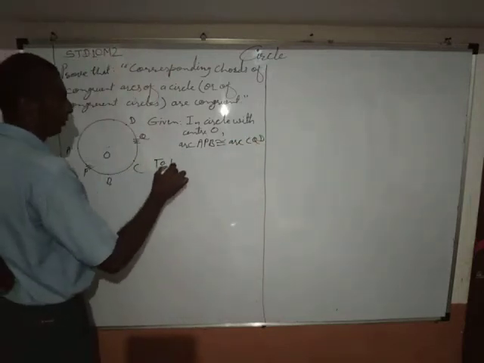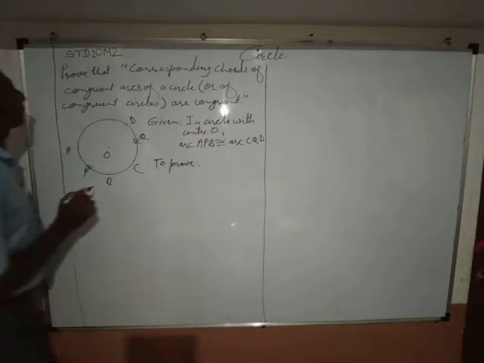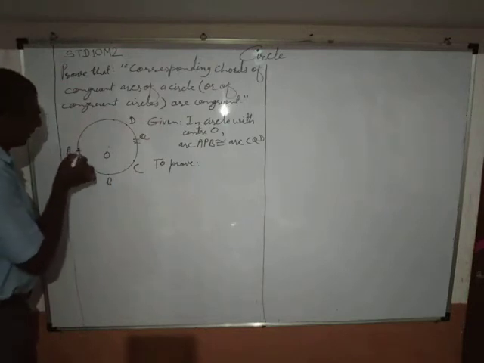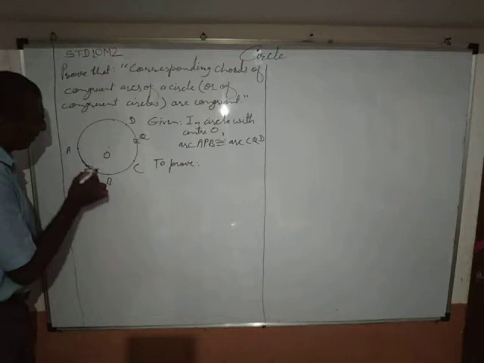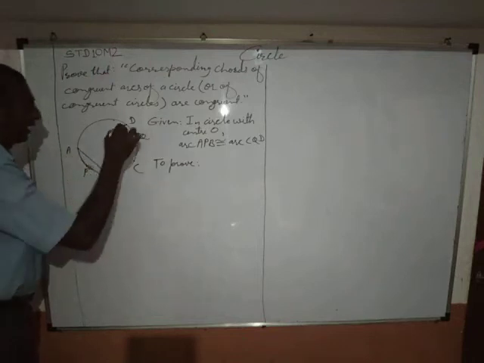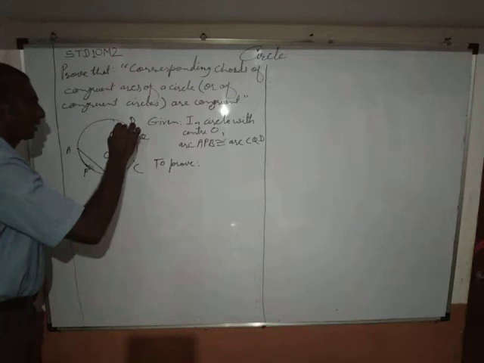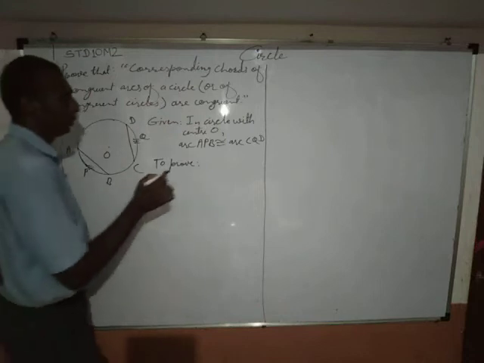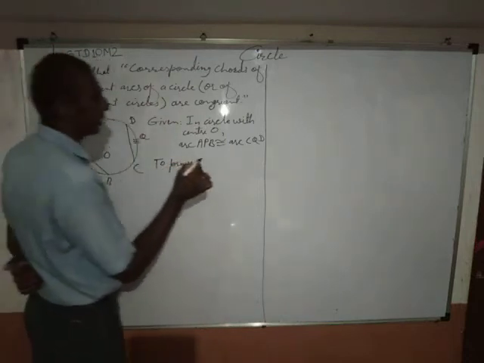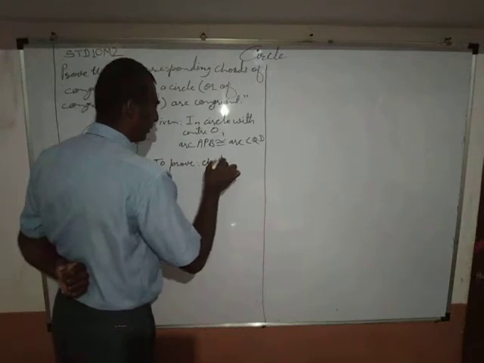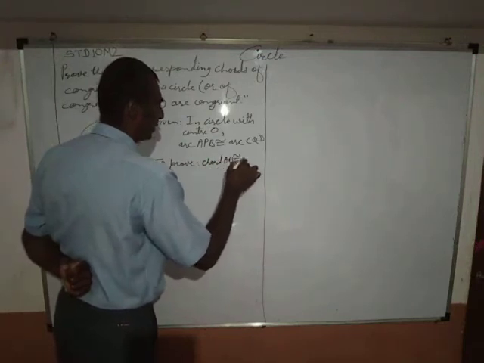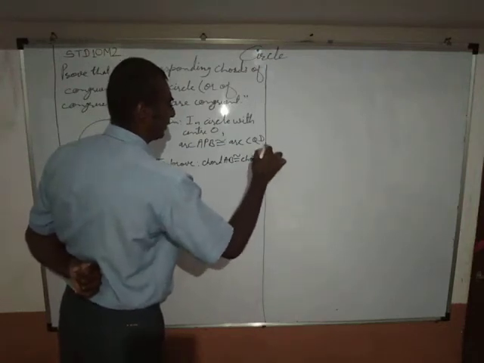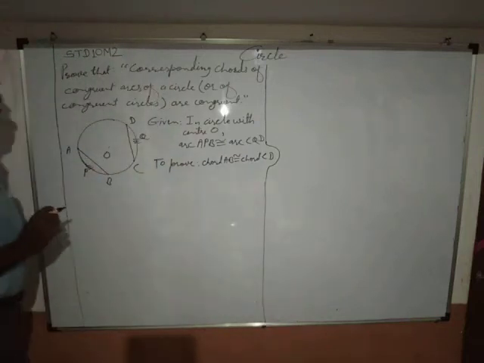Then to prove: corresponding chords of congruent arcs, means chord corresponding to arc APB will be called AB and chord corresponding to arc CQD will be chord CD. To prove chord AB congruent chord CD. Okay, we are interested to prove.